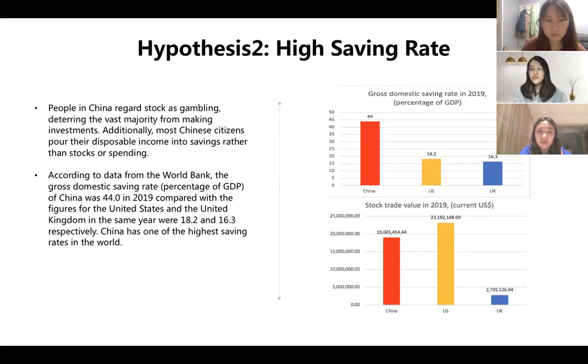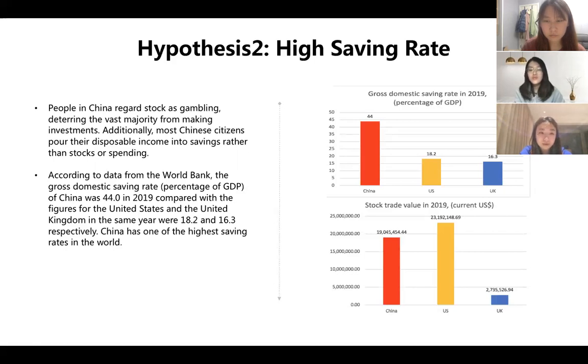According to data from the World Bank, the gross domestic saving rate of China was 44 in 2019. This is a relatively high value. Comparatively, the figures for the US and the UK in the same year were 18.2 and 16.3. China has one of the highest saving rates in the world.